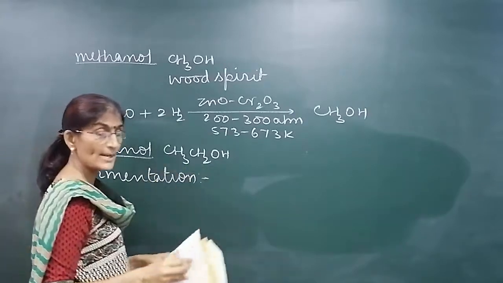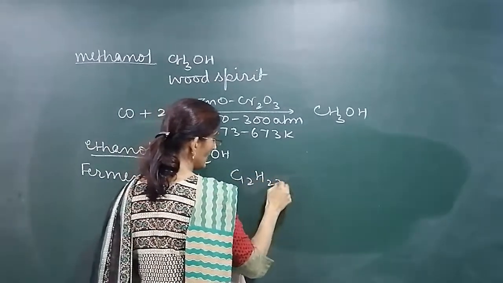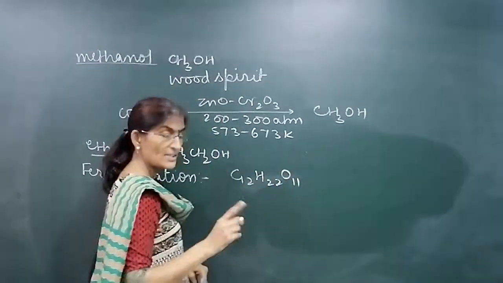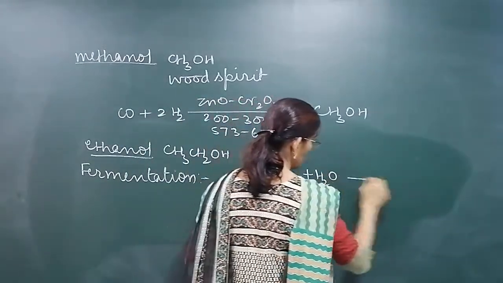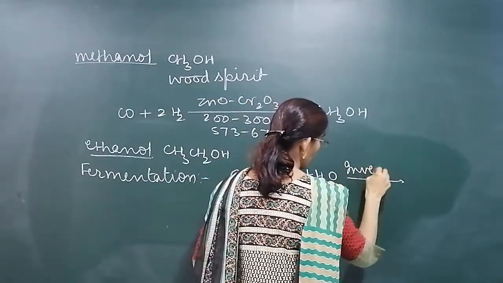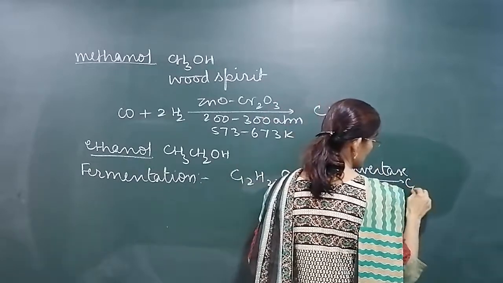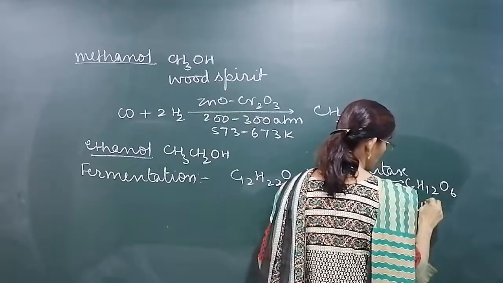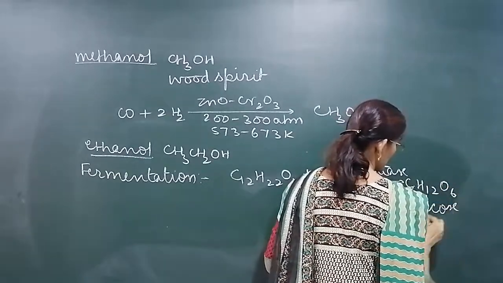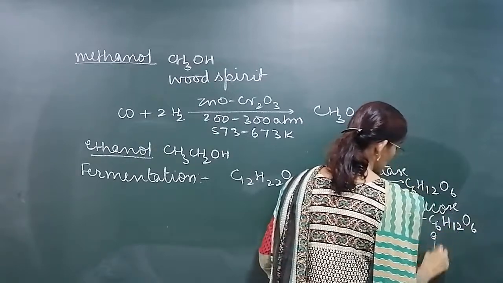It involves two steps. First, sugar C12H22O11, that is present in molasses, hydrolyzes in presence of the enzyme invertase to give C6H12O6, that is called fructose, plus C6H12O6, glucose.